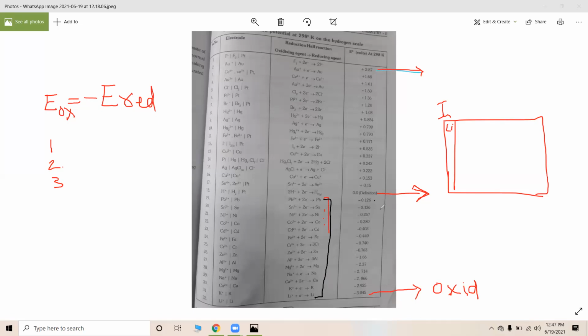They are all minus charge. What do you mean by minus charge? It means they are having less reduction potential or high oxidation potential. Why? Because oxidation potential is minus of reduction potential. Then hydrogen is assumed to be 0, and below hydrogen we are having many metals.